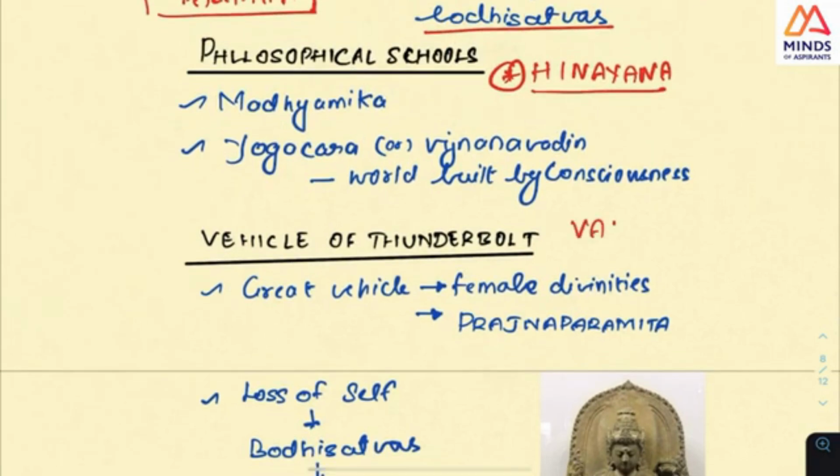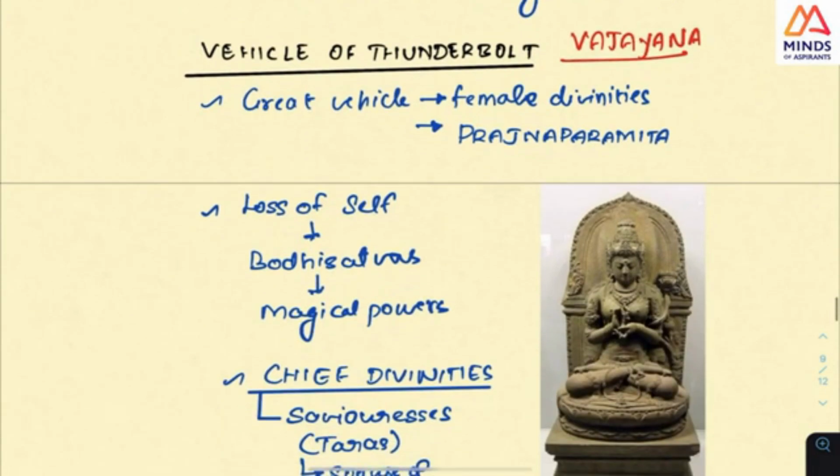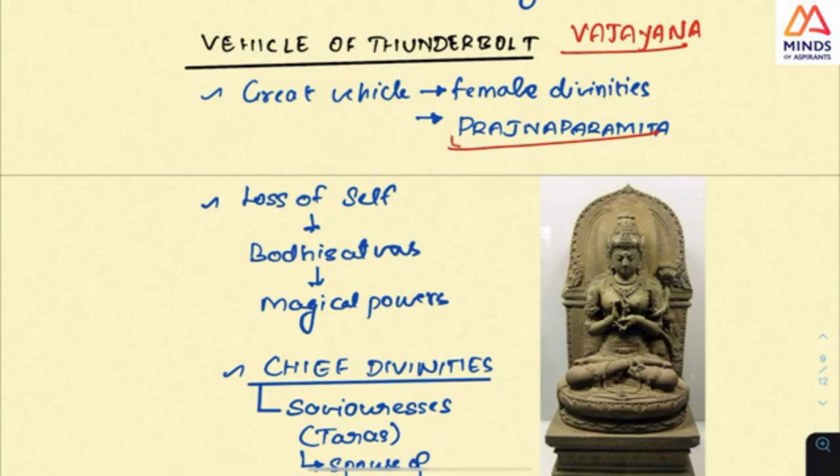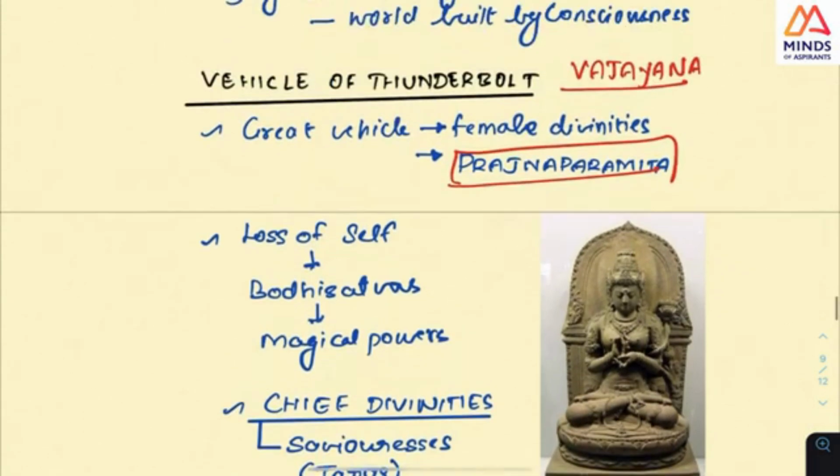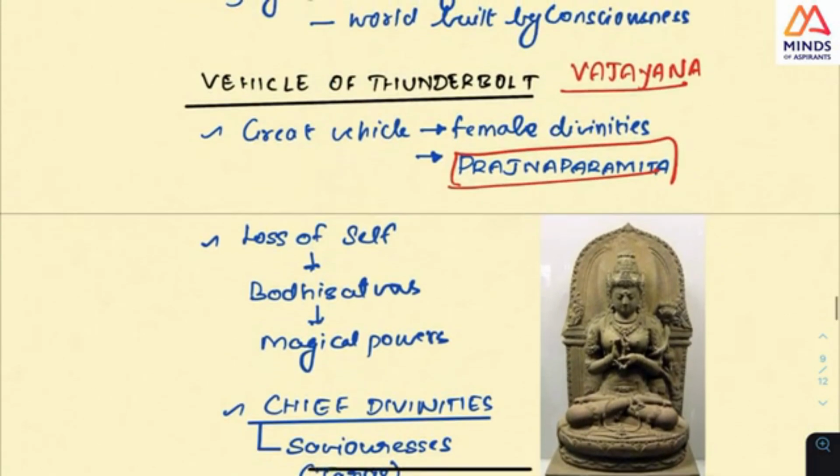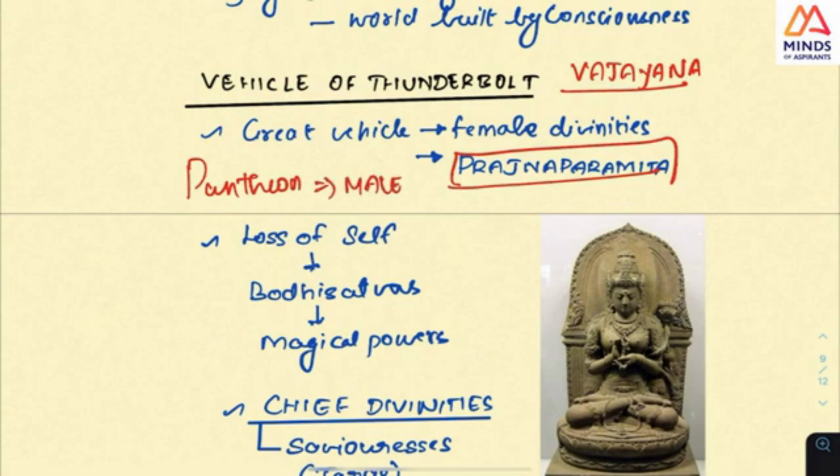In Vajrayana, in Eastern India, which is there in Tibet also, look at this fact, the important deity is Prajnaparamita. See, this is the image of a female. Earlier, all these pantheons of gods were male, and bodhisattvas are male.